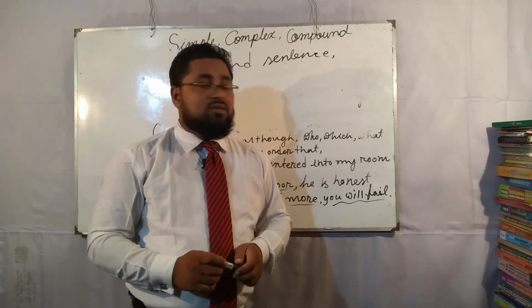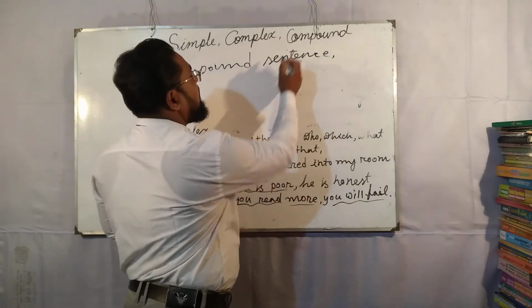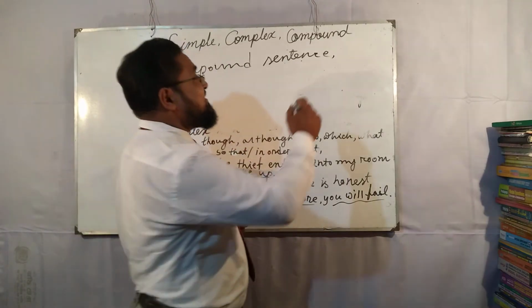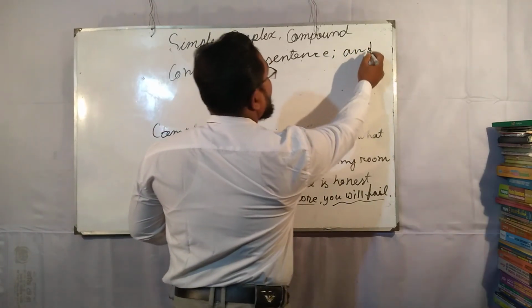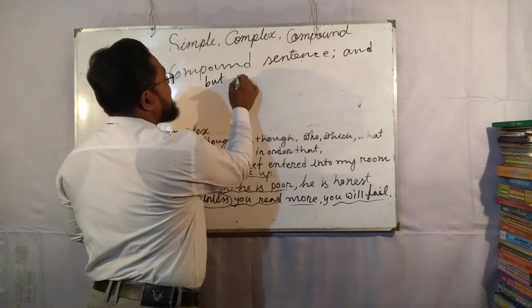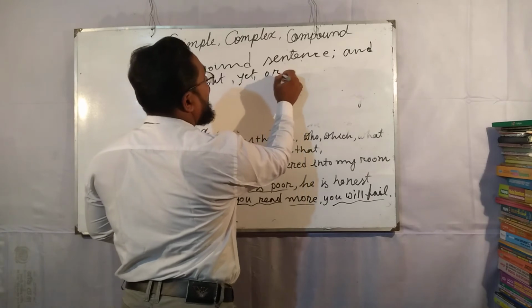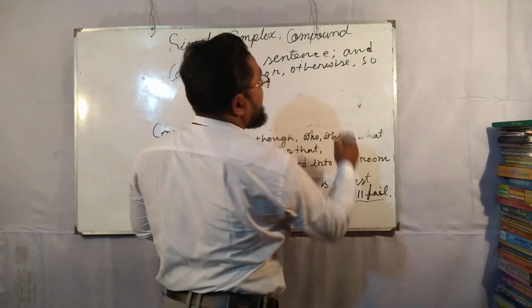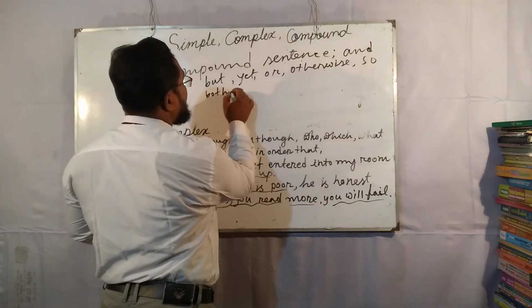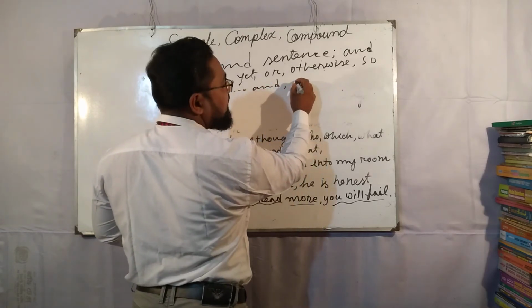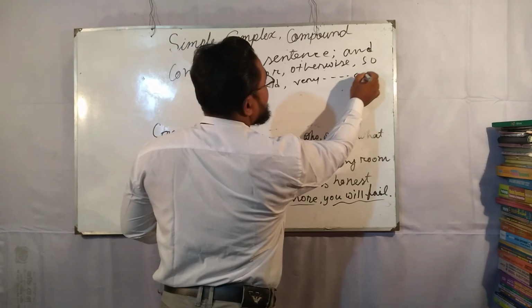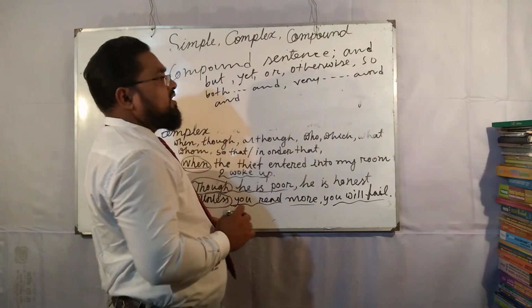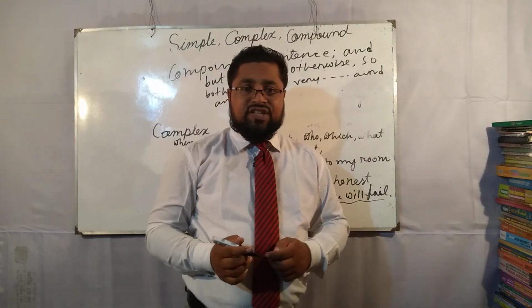Coordinating conjunctions are such as and, but, yet, or, otherwise, so, both and, and so. These coordinating conjunctions,